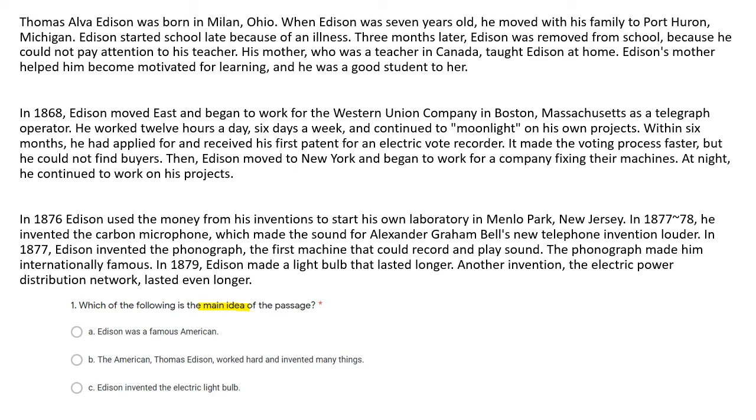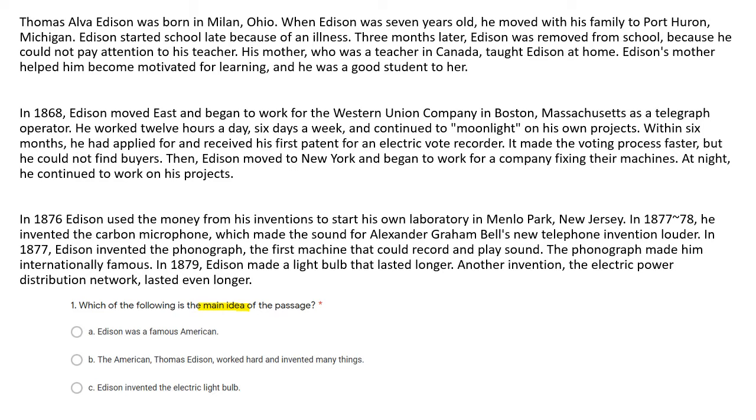Now, as we look at the first paragraph, we see that Edison started school late and then he left school, but his mother taught him education. As we look at the second paragraph, we see that he started to work, and when he was working, he was also doing his own projects. He made an electric vote recorder, which made voting faster, and then later he moved to New York.